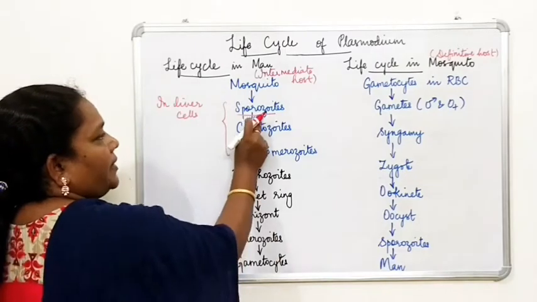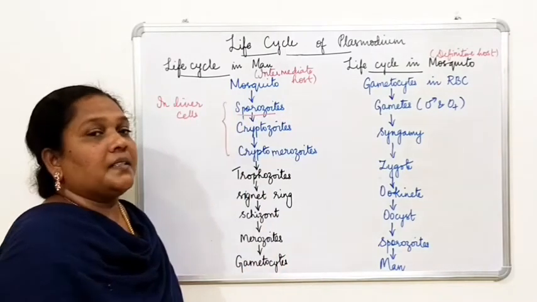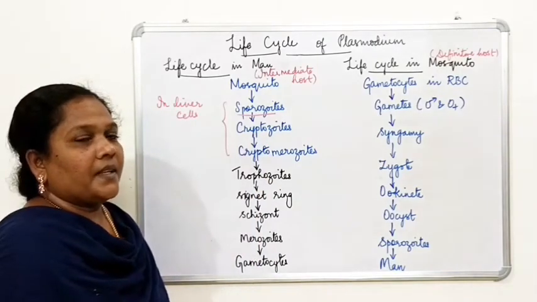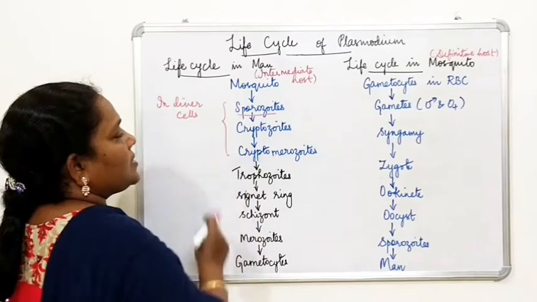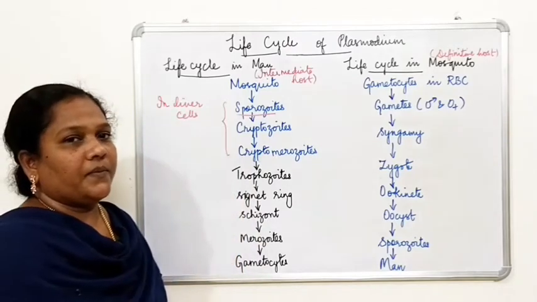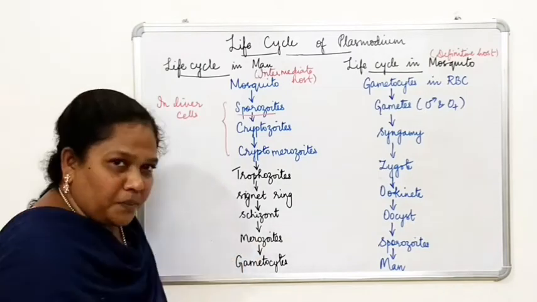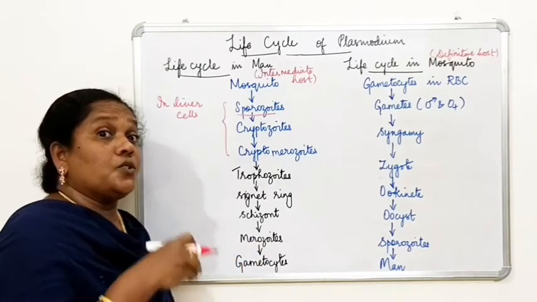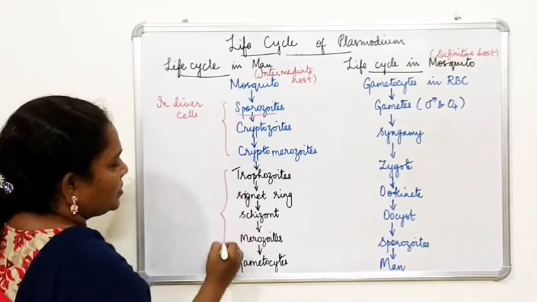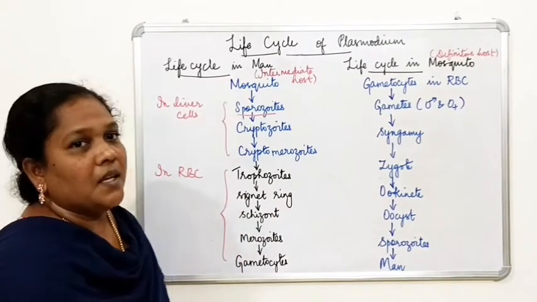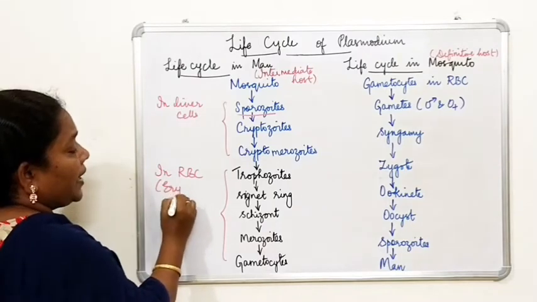It feeds on the liver cells and is converted into the next form, called cryptozoites, and then the next stage, cryptomerozoites. After infecting all the liver cells, it comes back to the blood and enters the RBC. What is RBC? Red blood corpuscle. What is the other name for RBC? Erythrocyte.